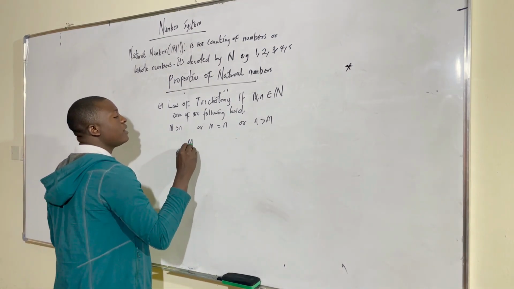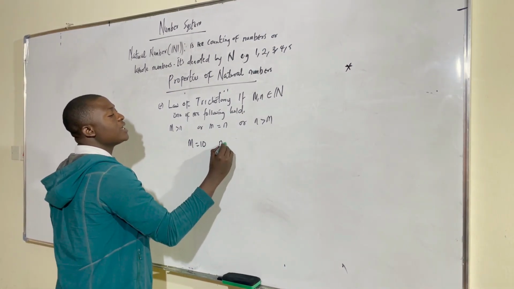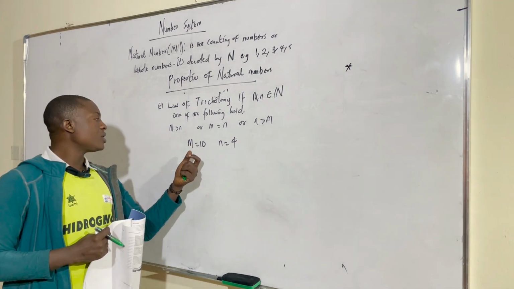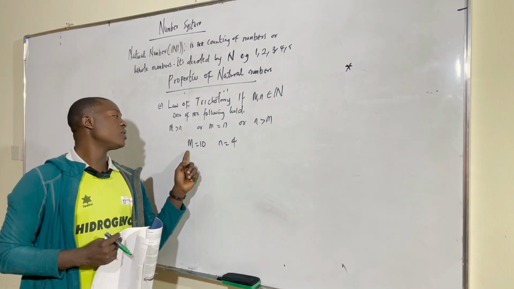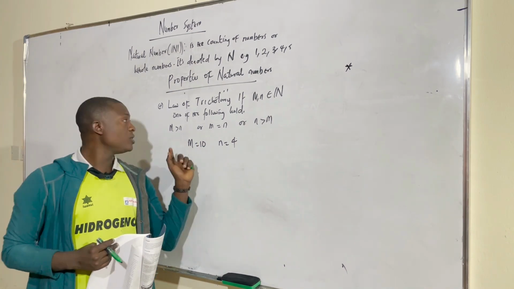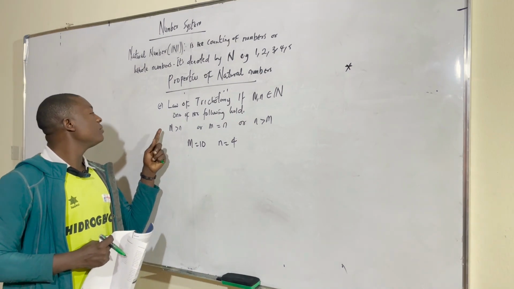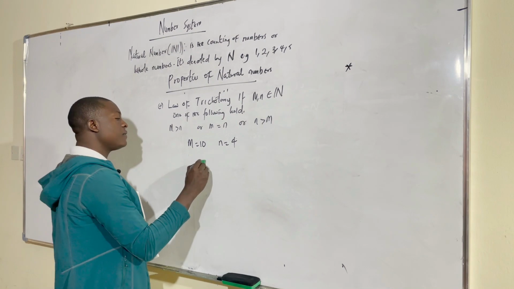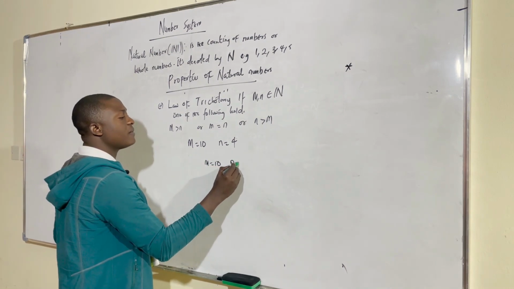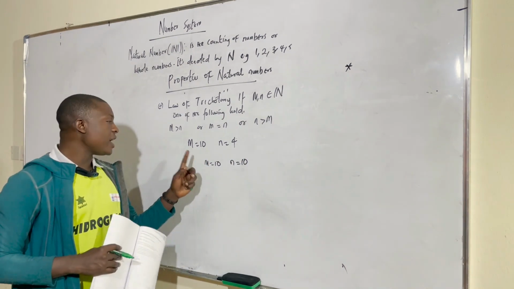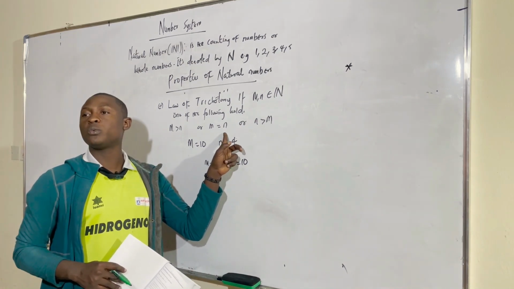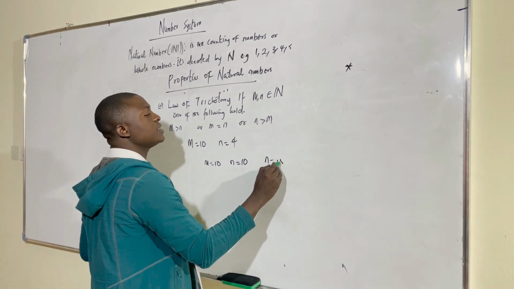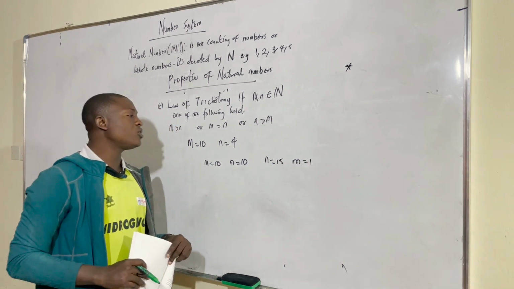Let's say I pick my m to be 10, for example, and I pick my n to be 4. You can see, if I want to check which one holds among these three, of course we know that this m is bigger than n, meaning the first one holds here, m greater than n. But if I check, let's say I have m to be 10, and I also have my n to be 10 as well, meaning m and n are the same, of course the second one holds. Or let's say I take my n to be 15, and I take my m to be 1. That means the third one holds.